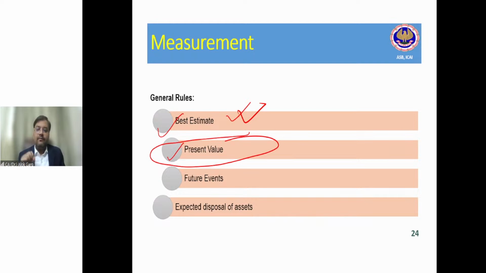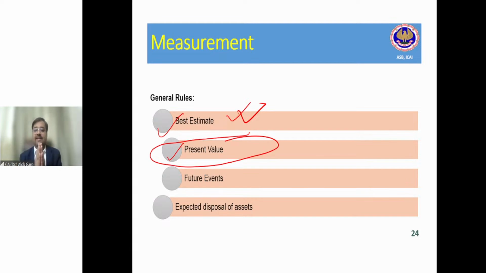But the standard says that there may be some residual due to expected disposal of assets, for example when you do the dismantling. Of course, you have to sell the scrap also, no? For example, if a person has bought an old house, first he will demolish that house and then construct a new house. When he demolishes that house, of course he will sell those bricks and everything. He will sell that scrap, so even that scrap will give him some money, some revenue.